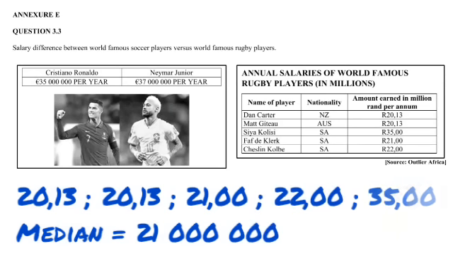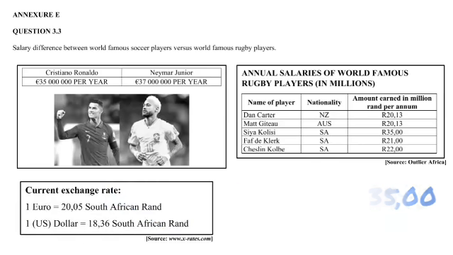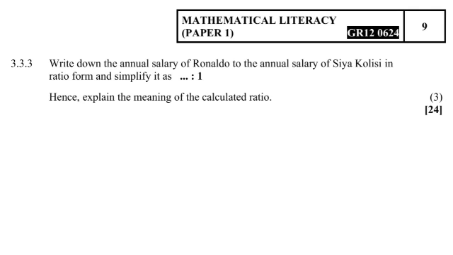So that's the first thing that we are going to do, to make sure that it is in ascending order. I see that it starts with 20.13 and 21.3, and then there is a 21, and then there's a 22, and then there's a 35. By the way, these are all in millions. So the one in the middle is the 21, and when I write it in millions, it's going to be 21 million. If it was the 20.13, then it would have been 20,130,000. Just in case you didn't know how you were going to write that one in millions.